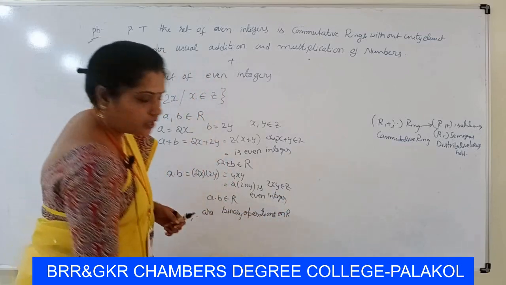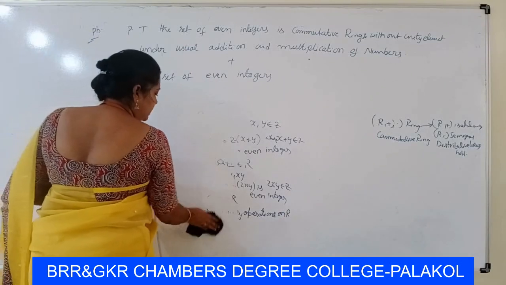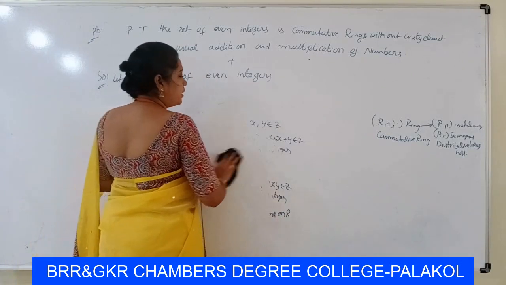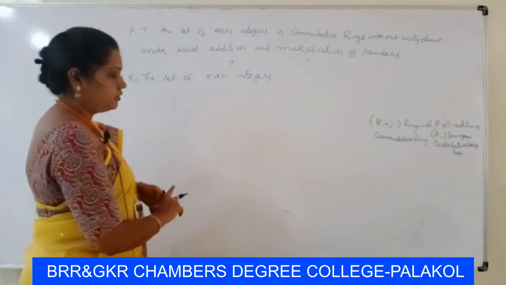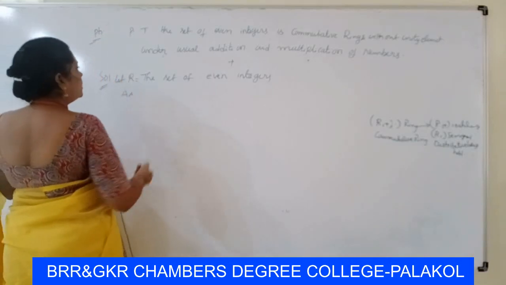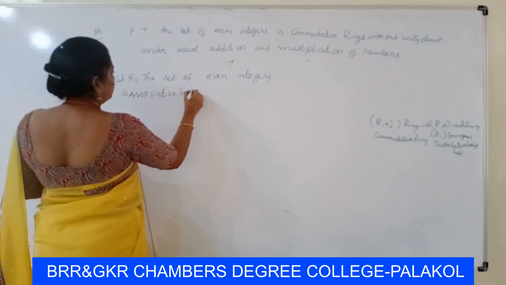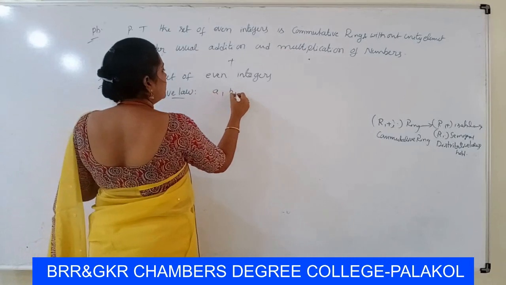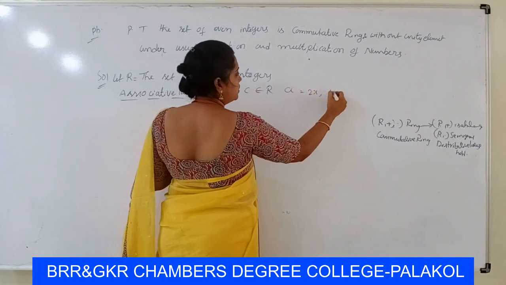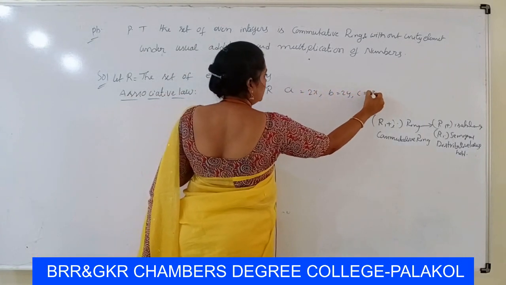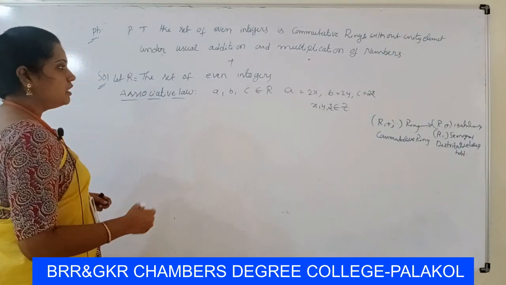Now we prove R plus is an abelian group. The properties are associative law, commutative law, existence of additive identity and existence of additive inverse. First property is associative law and commutative law. For associative law, take any three elements a, b, c belongs to R, then a is 2x, b is 2y, c is 2z, where x, y, z belong to capital Z, the integers.